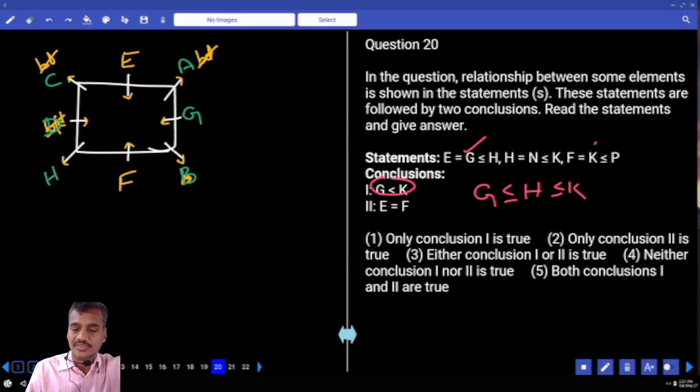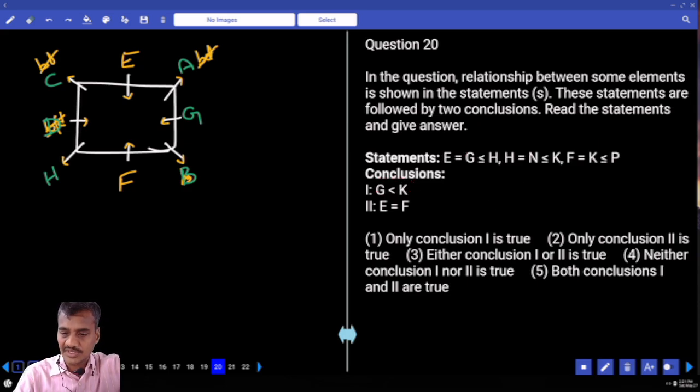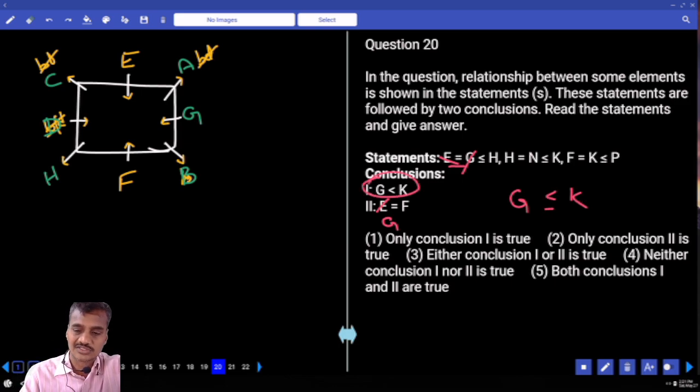That is false. Then if you observe here, now E equals to G, and in the place of G, we can take E as G or not? Now this is G. Now between G and K, what is the conclusion we have got? G is lesser than or equals to K, and G is either lesser than or equals to. And E equals to F, F equals to K. Hence, what is your answer? Either 1 or 2, choice 3, 20th.